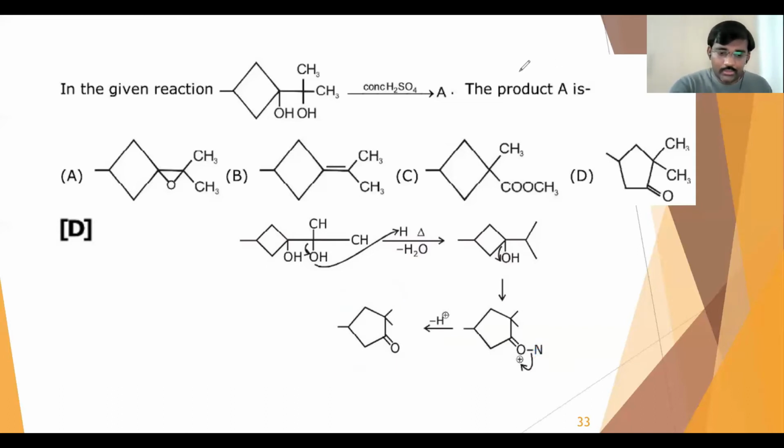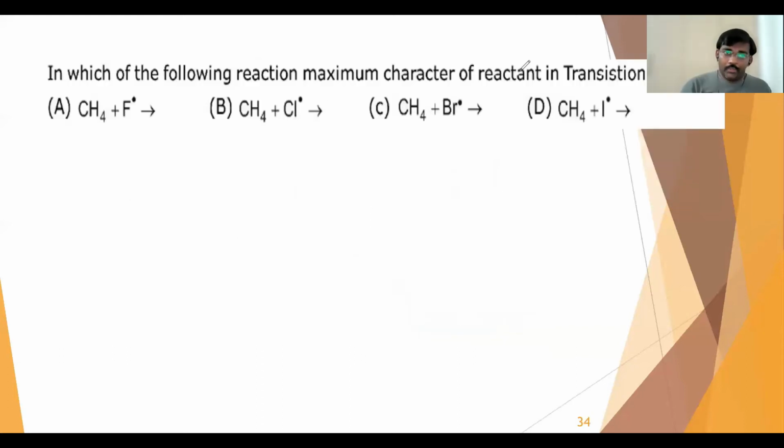Now let us go to question number 3. In which of the following reactions is the maximum character of the reactant in the transition state? Generally, primary alkyl halides undergo the SN2 mechanism, we know it.